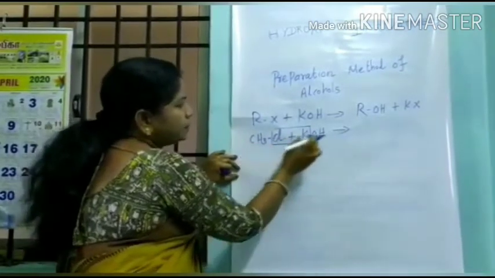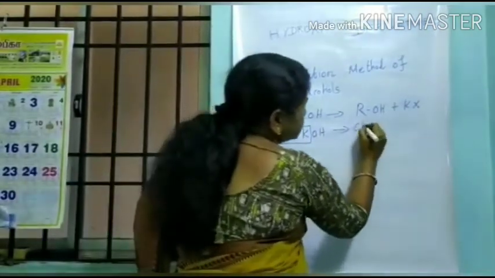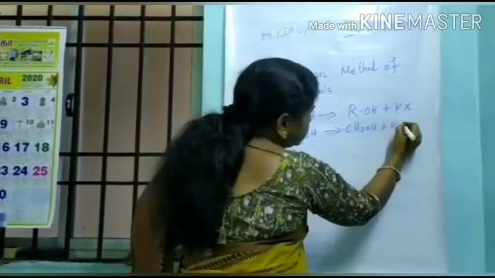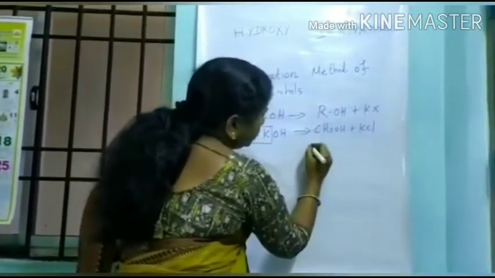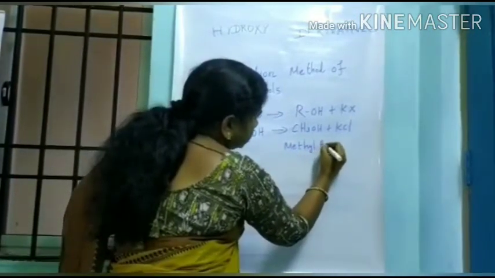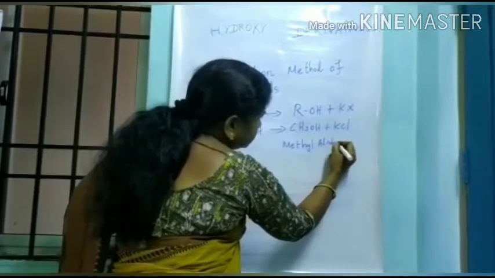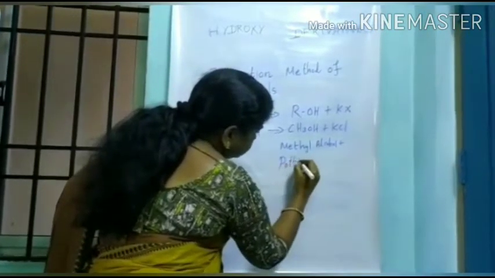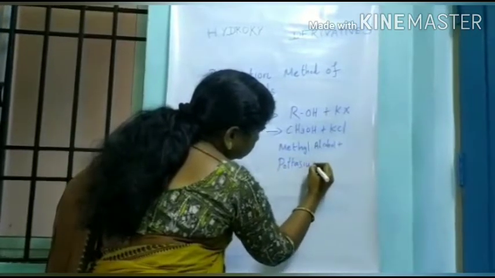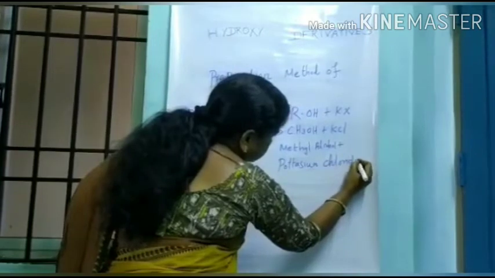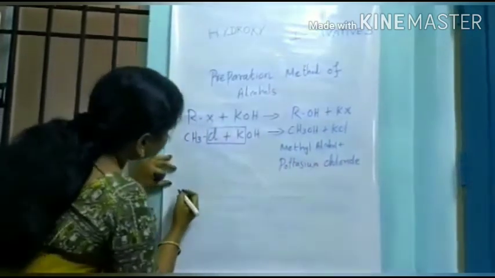This is methyl alcohol: CH3OH plus potassium chloride.